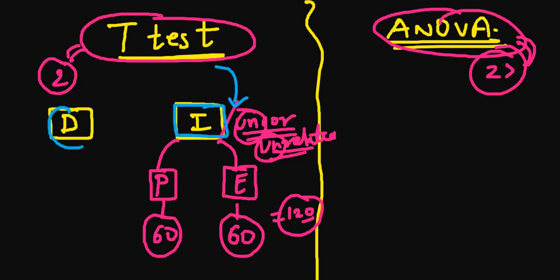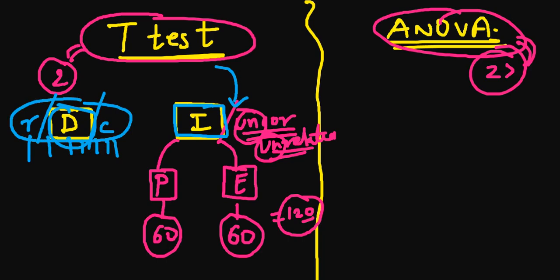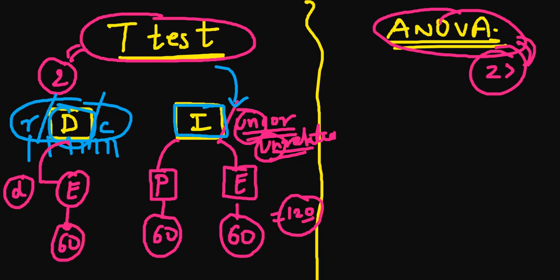Now what is the dependent sample, which we also call the correlated sample or the related sample? Everything is the same thing; these three terms are pretty much exactly the same. Now we want to check the effect of this drug on economics students only. How many economics students did we take? 60.